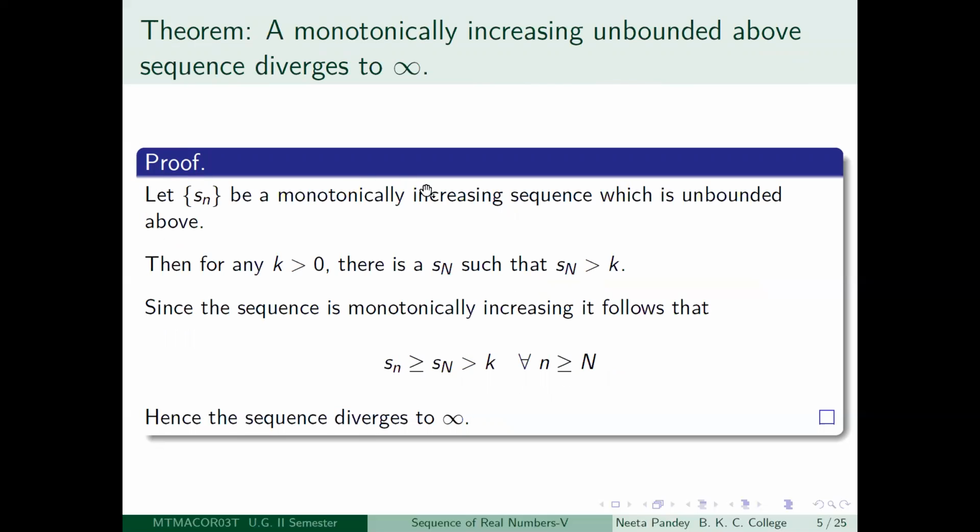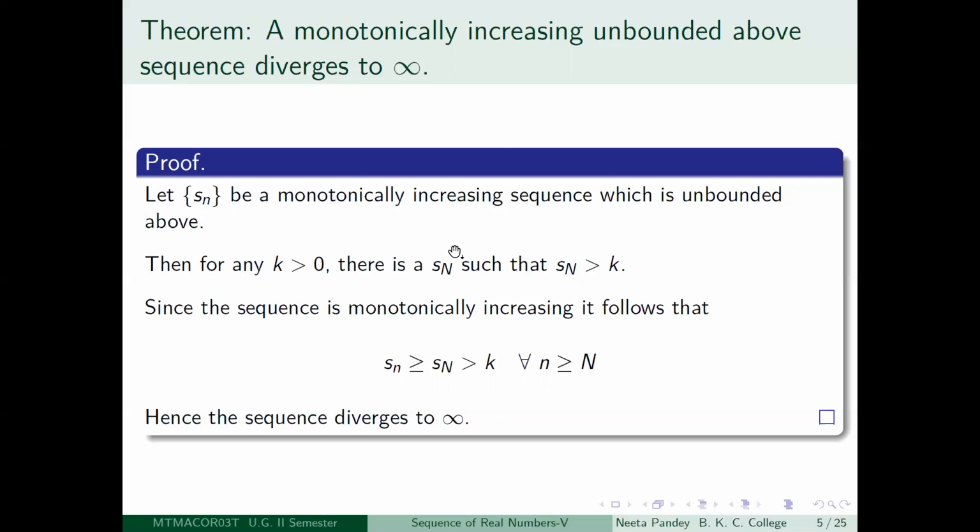So you take a monotonically increasing sequence which is unbounded above, call that little sn. Then we want to show that it is diverging to infinity. So for that, you take any positive number k. Now Sn is unbounded above means its underlying set is unbounded above.